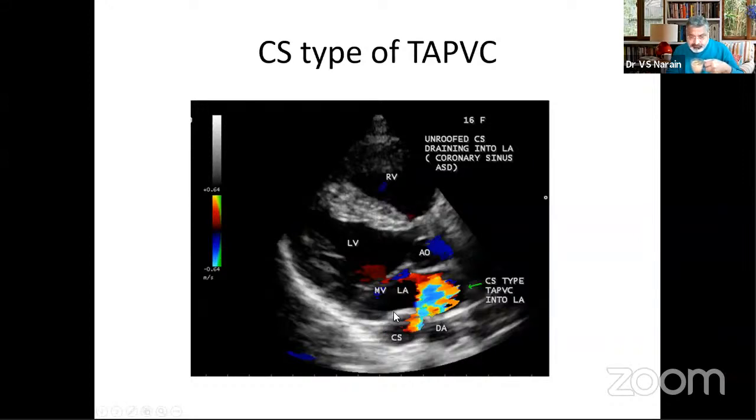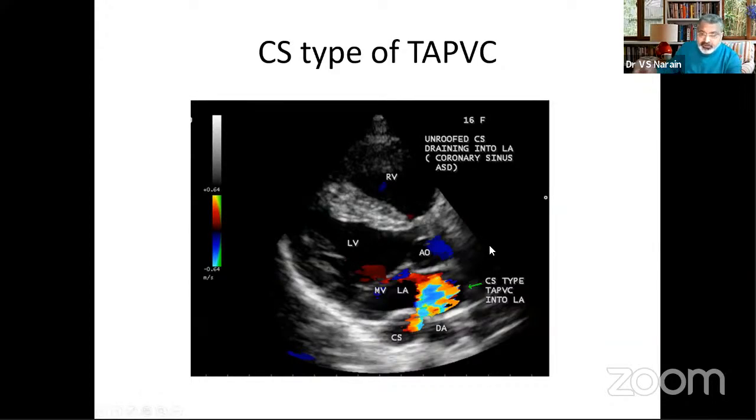This is very commonly asked, that if you have a prominent coronary sinus on the left anterior LAX view, this could be unroofing of the coronary sinus, or it could be a drainage of the vertical vein, the common chamber, into the coronary. So it could be a TAPVC, which is draining into the coronary sinus. The unroofing and a dilated coronary sinus is an indication of such a situation, often asked in the examination.